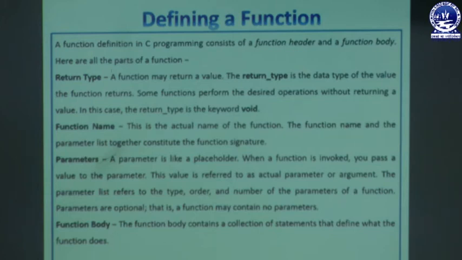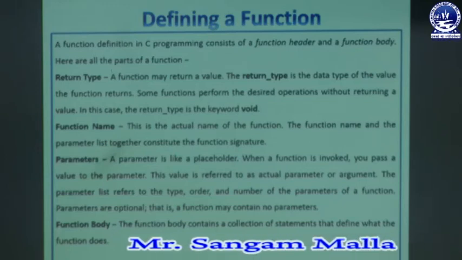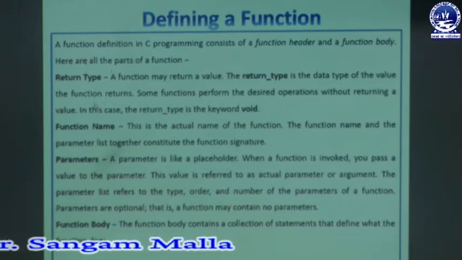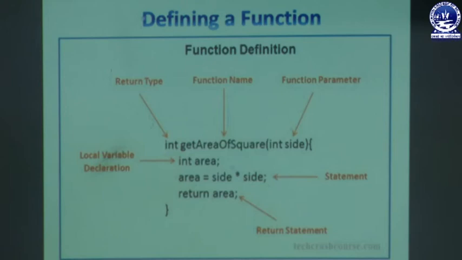Whatever statements are written in a particular function, and how the function behaves after execution, is written inside the function body. So, these are the 4 parts of a function: return type, function name, parameters and function body.